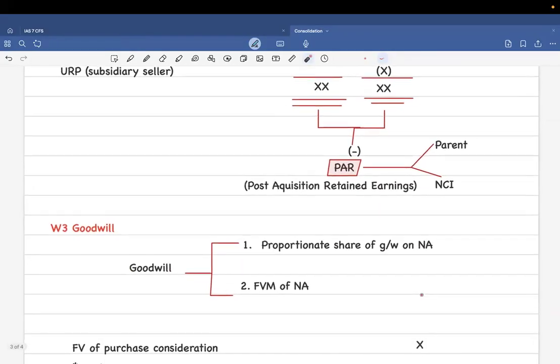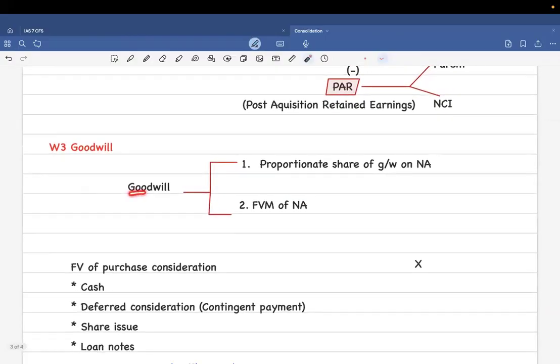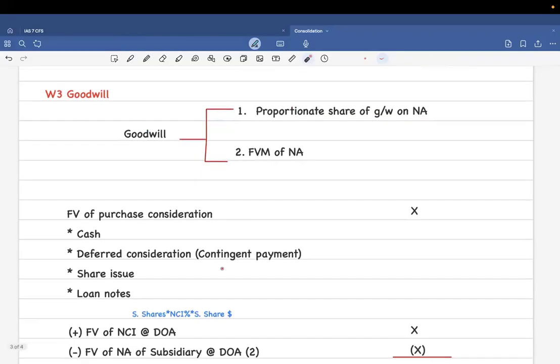Now in working note 3, we calculate goodwill. Goodwill is calculated in two ways. Either you use the proportionate share of goodwill on net assets, which you are not going to use, and the second one is the fair value method of net assets. So how is the fair value method of net assets calculated?